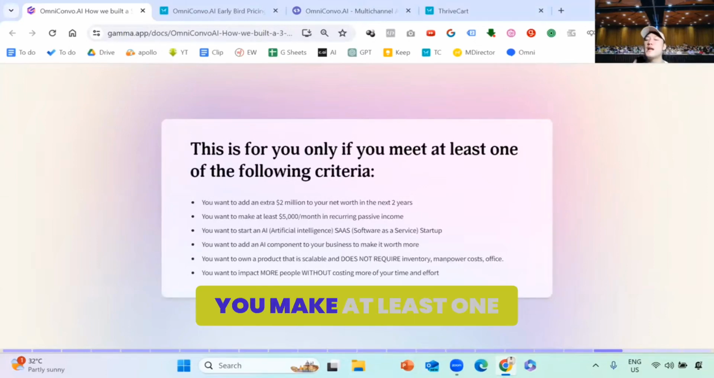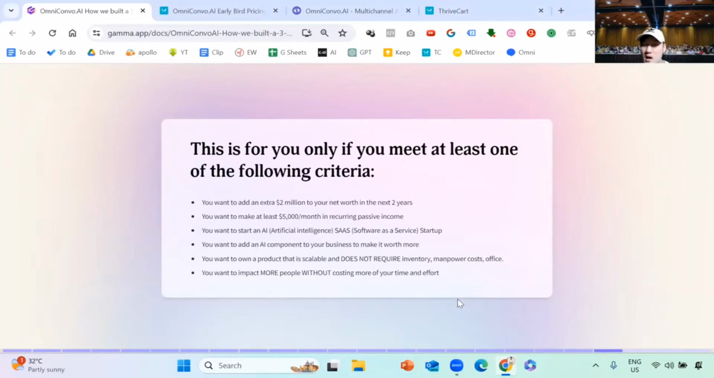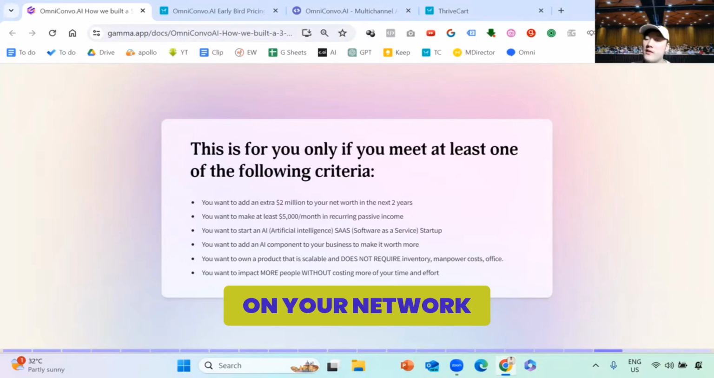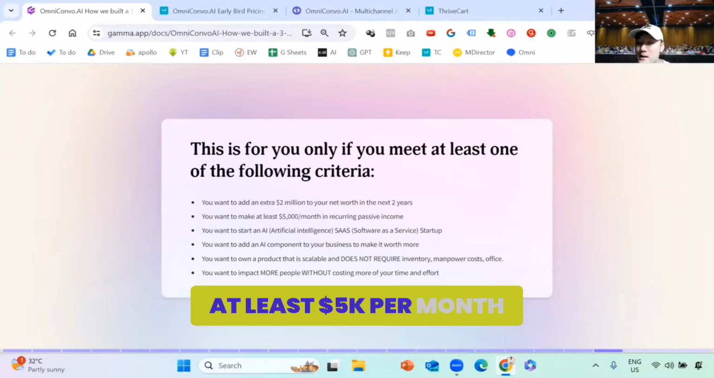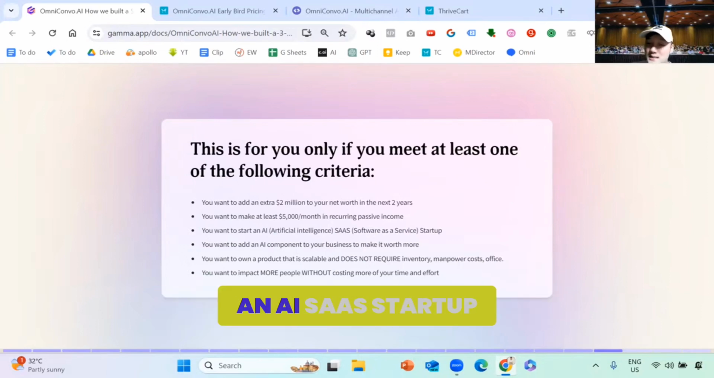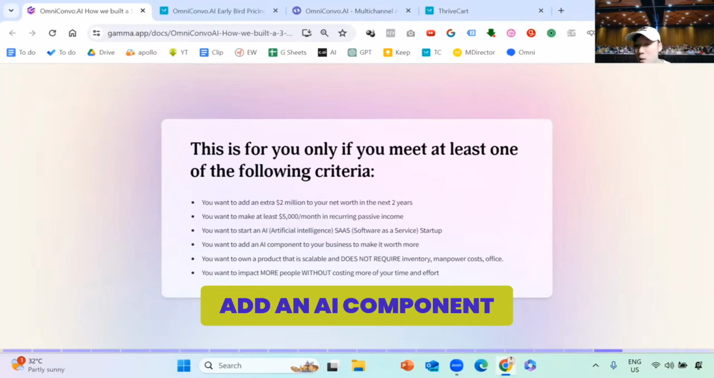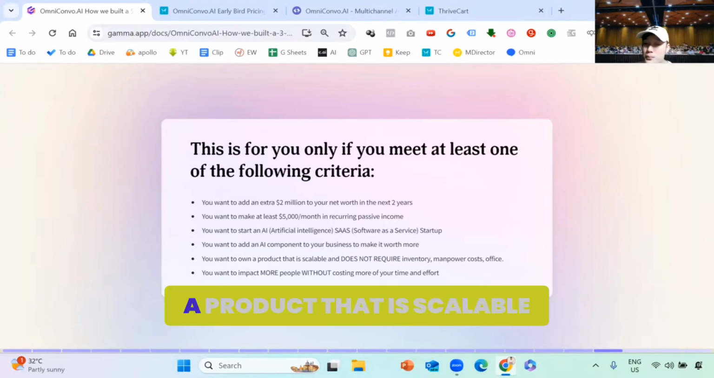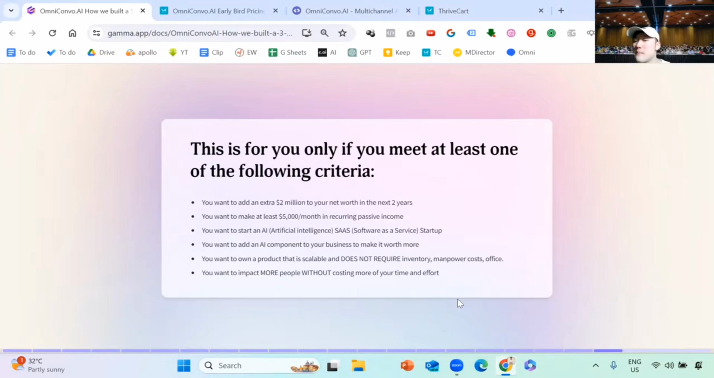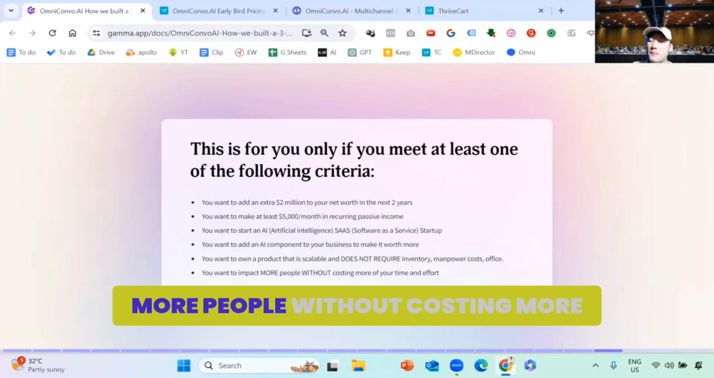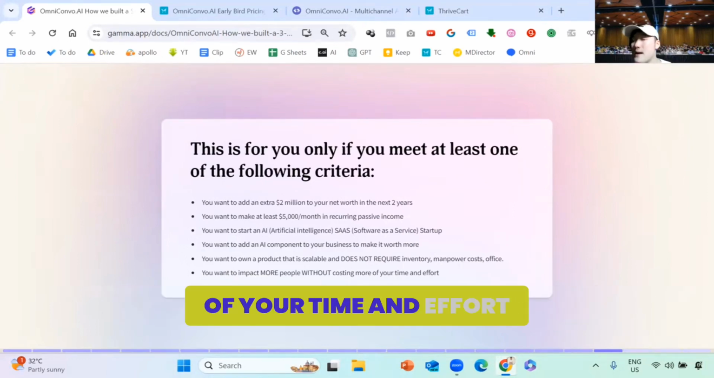And this is for you only if you meet at least one of the following criteria. Let me remind you, okay? If you want to add an extra $2 million on your net worth in the next 2 years, you want to make at least 5K per month in recurring passive income, you want to start an AI SaaS startup, you want to add an AI component to your business to make it worth more, you want to own a product that is scalable and does not require inventory, manpower cost, and office, or you want to impact more people without costing more of your time and effort, okay?